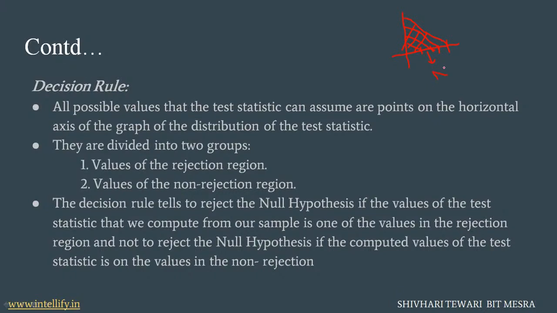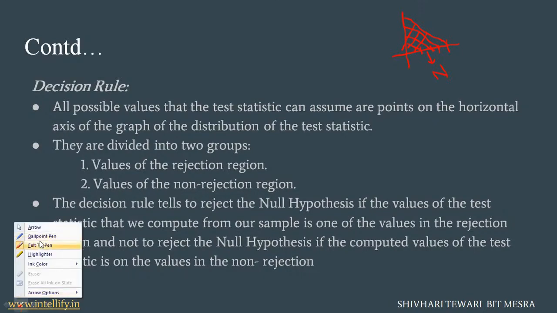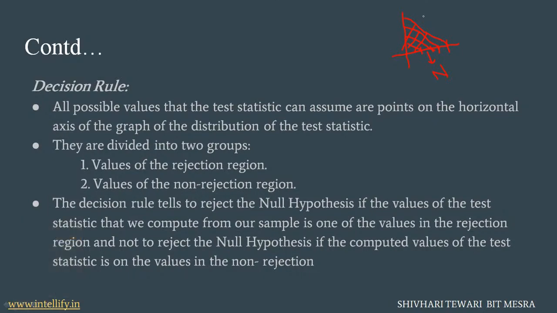I have denoted it as N. And this region is called the rejection region, where all the values lie. If the values lie in this region, we will reject them.